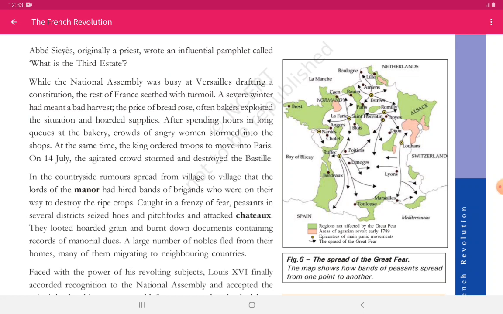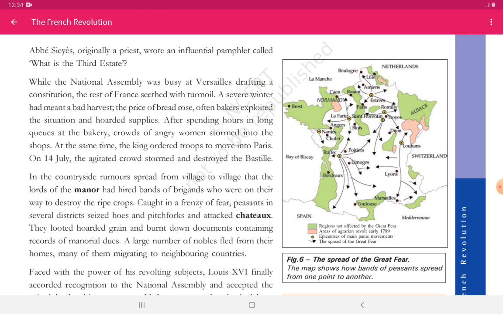A severe winter had meant a bad harvest. The price of bread rose. Often bakers exploited the situation and hoarded supplies. After spending hours in long queues at the bakery, crowds of angry women stormed into the shops, and at the same time the king ordered troops to move into Paris. And on July 14, that we saw in the beginning of the chapter, agitated crowds stormed and destroyed the Bastille.